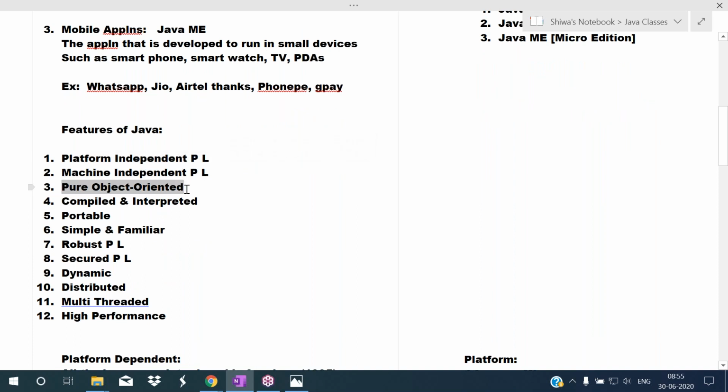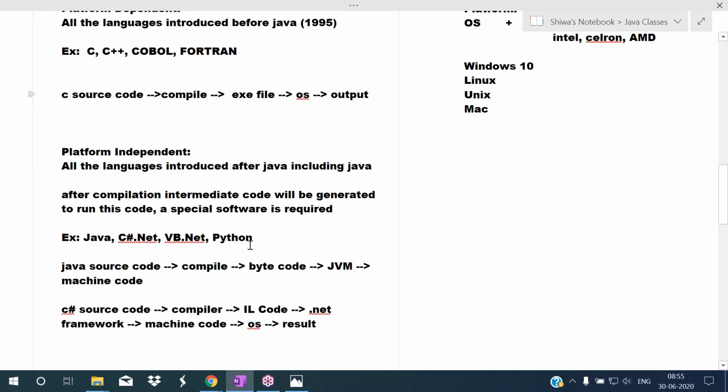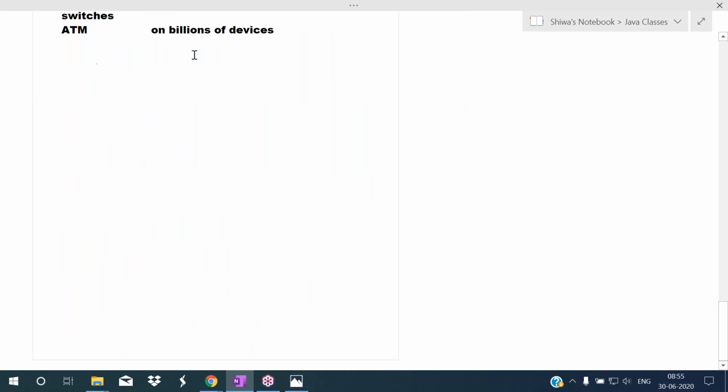And next feature is pure object oriented. I'm calling Java the pure object oriented programming language. Listen carefully here. The next feature is pure object oriented programming language. This Java is the pure object oriented programming language. We are calling Java the pure object oriented programming language.